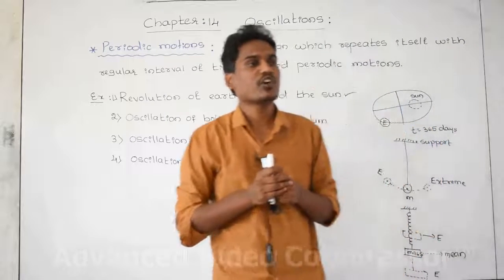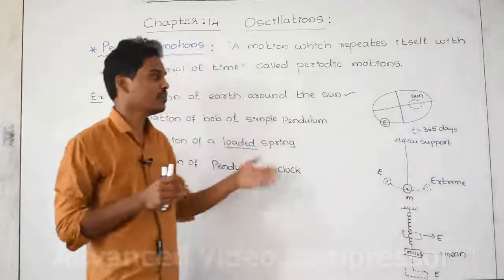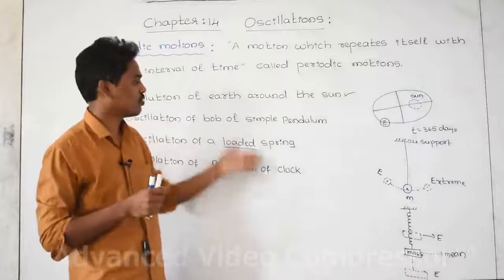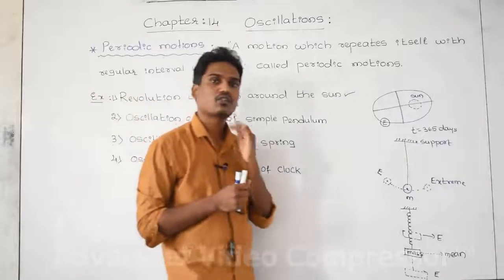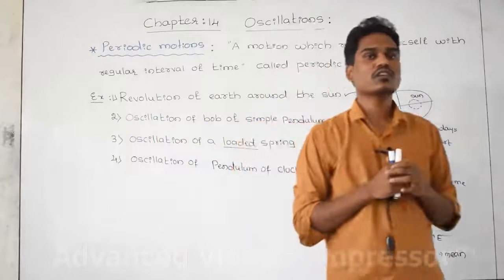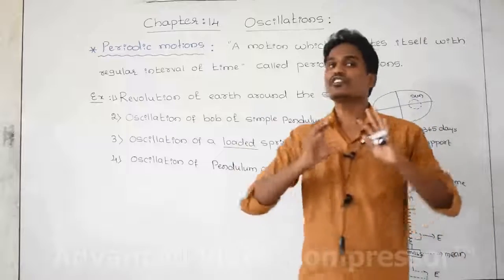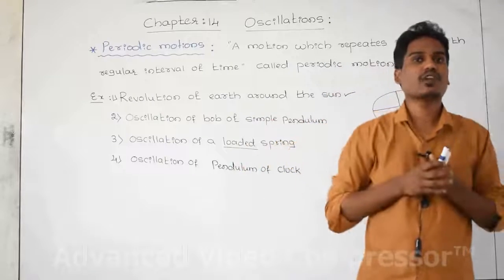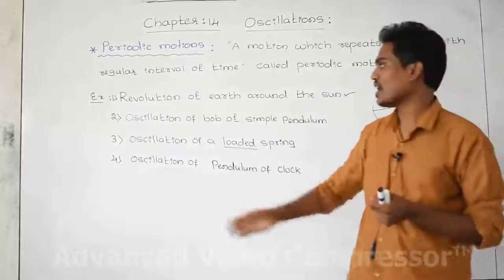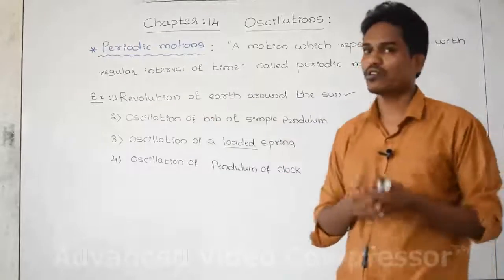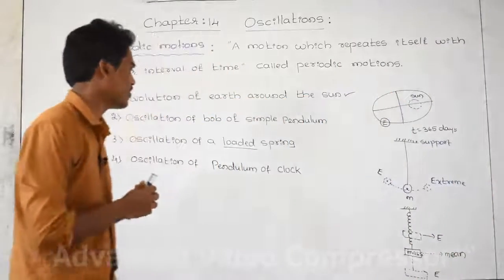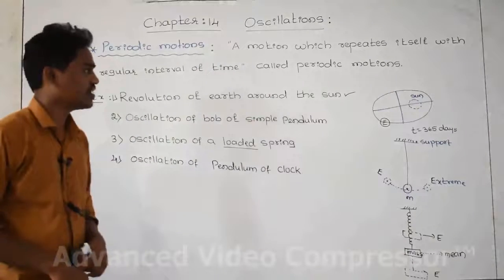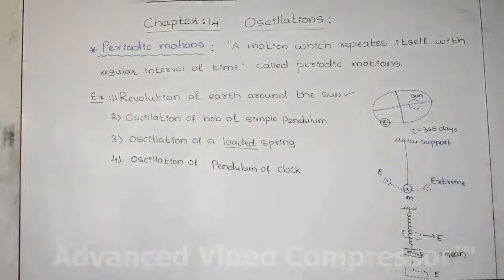The definition of periodic motion is very important, along with examples. These are four simple or common examples for periodic motion. The definition is: motion which repeats itself with regular interval of time is called a periodic motion, and these are the examples, and you can remember any one. And next we can study another concept.